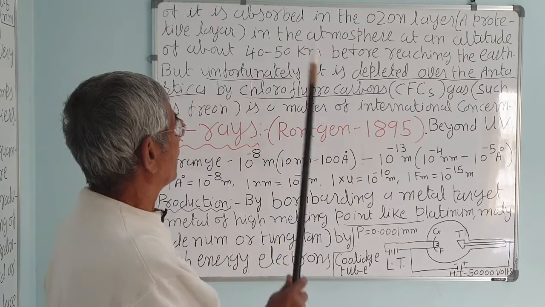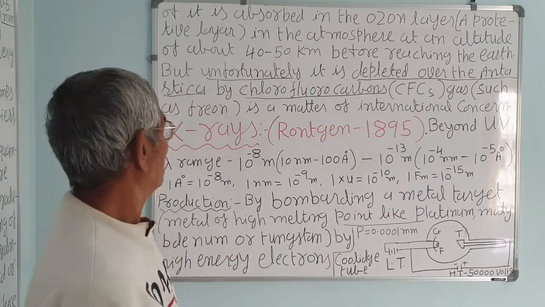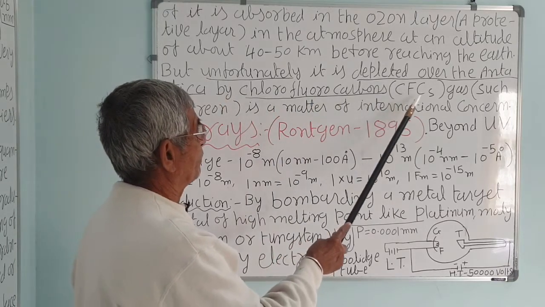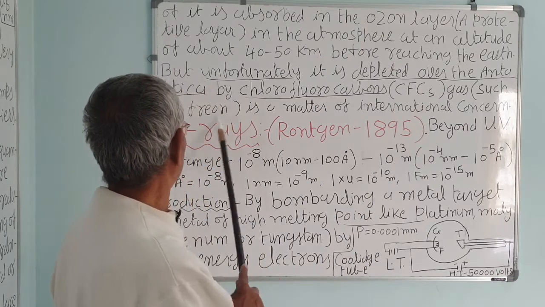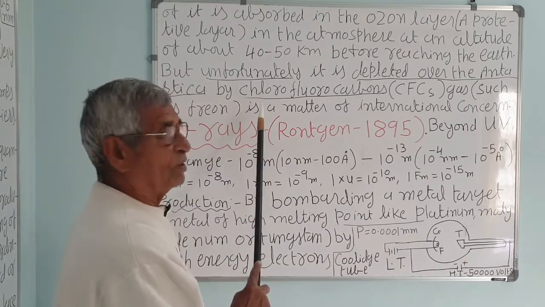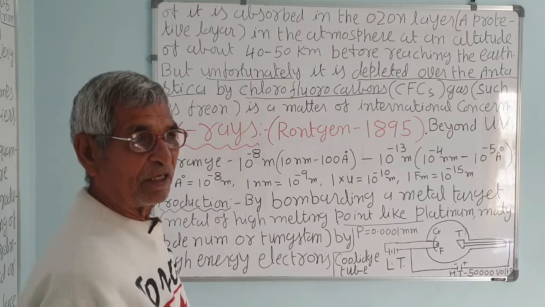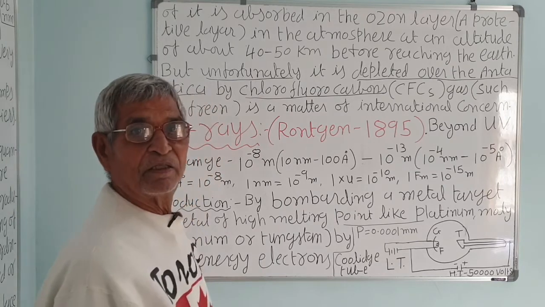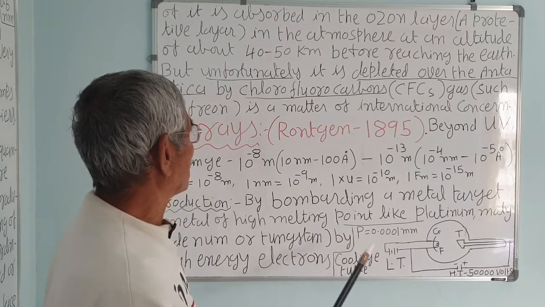But unfortunately, it is depleted over the Antarctica by chlorofluorocarbons, that is CFC gases, such as freon. They are refrigerating agents, and they are released by certain industries in America, and have depleted the ozone layer. A hole is created over the Antarctica.